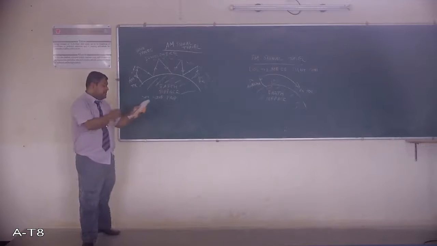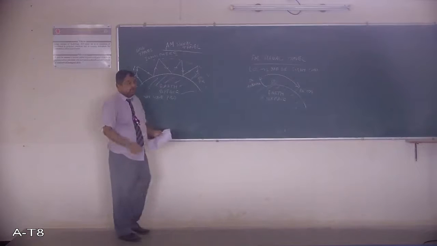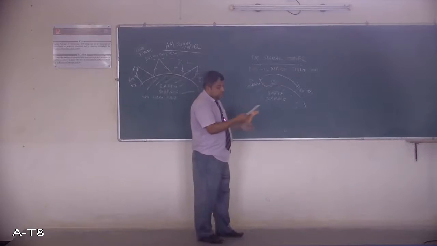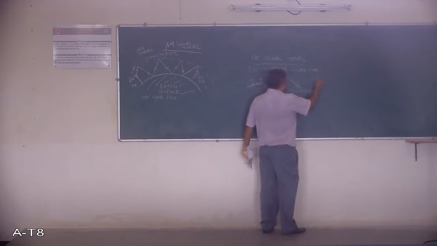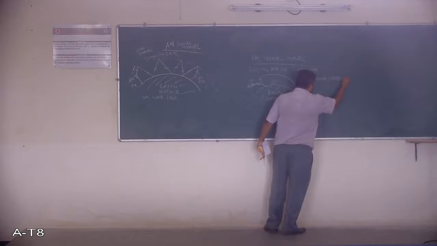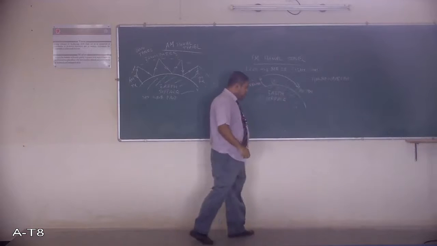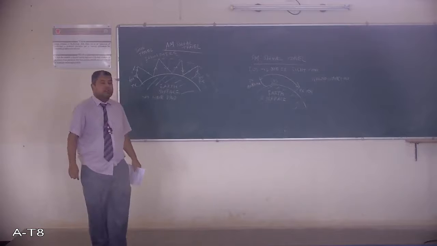It can travel for very long distance and have a wide coverage area. Whereas in case of FM, it is ground wave propagation, also called line of sight communication.